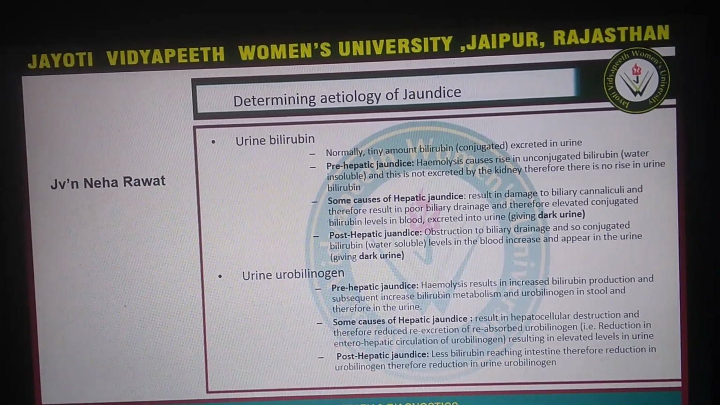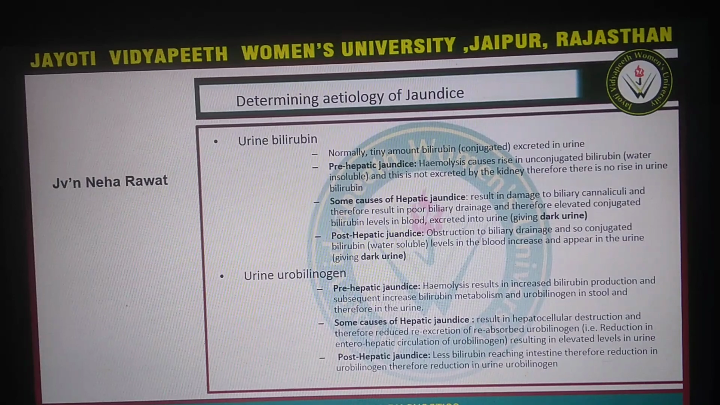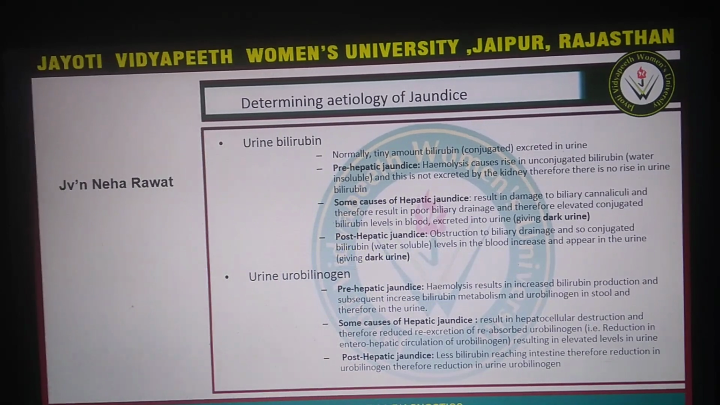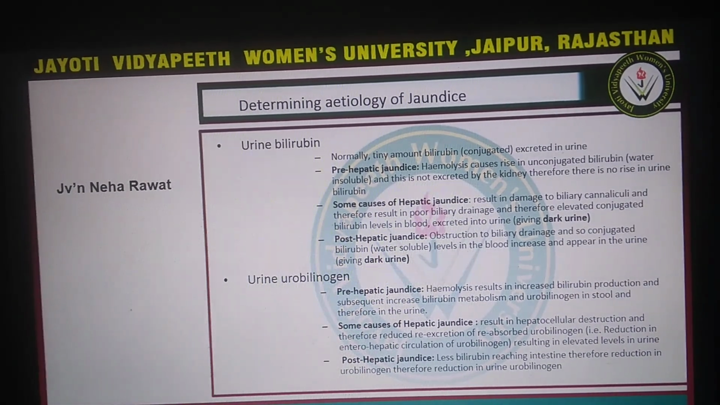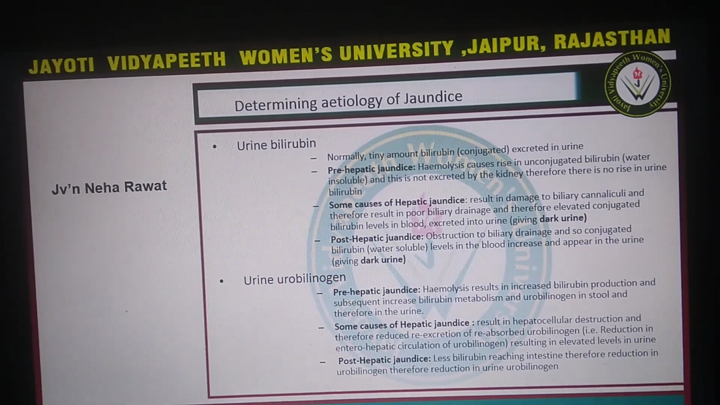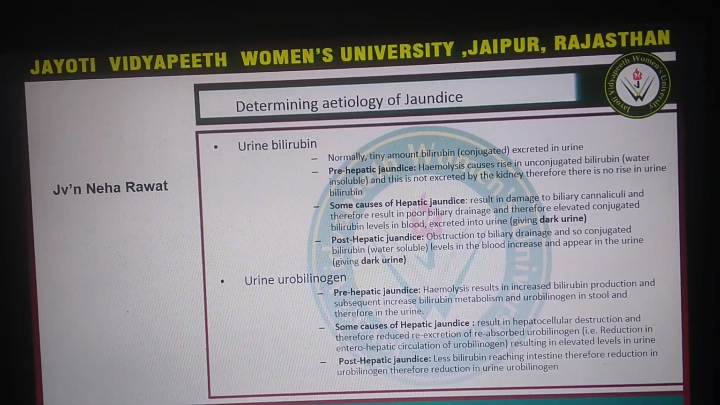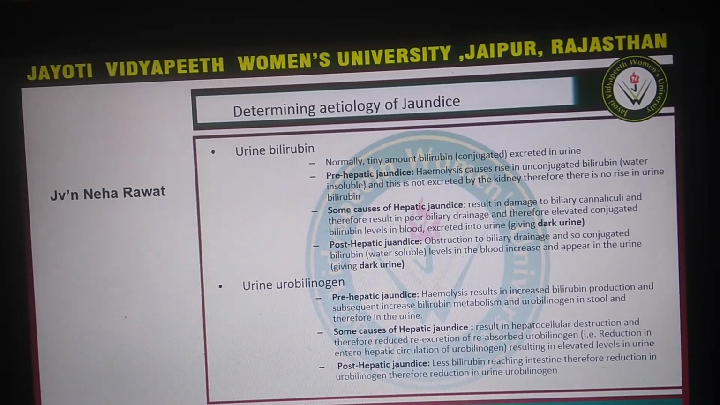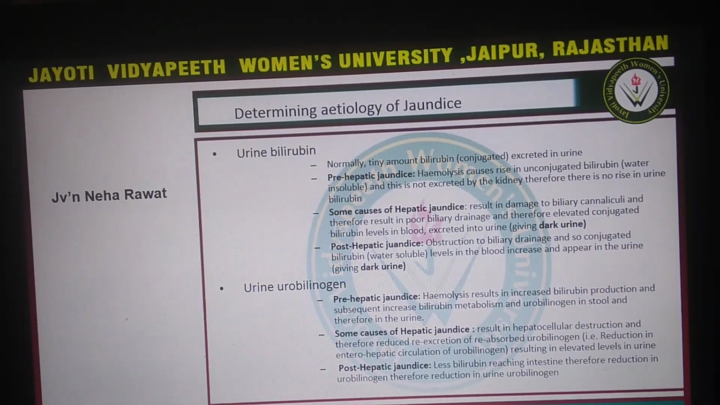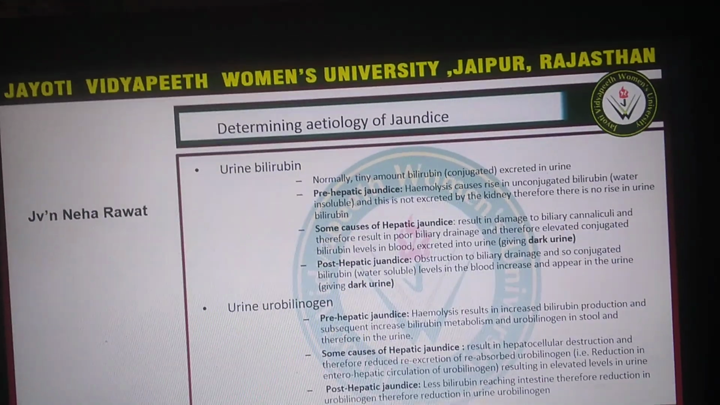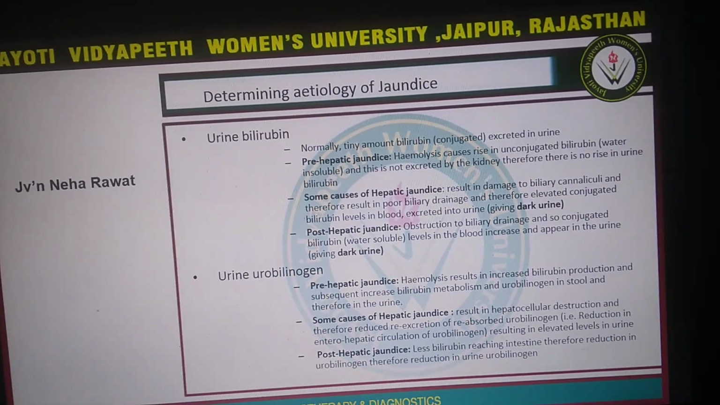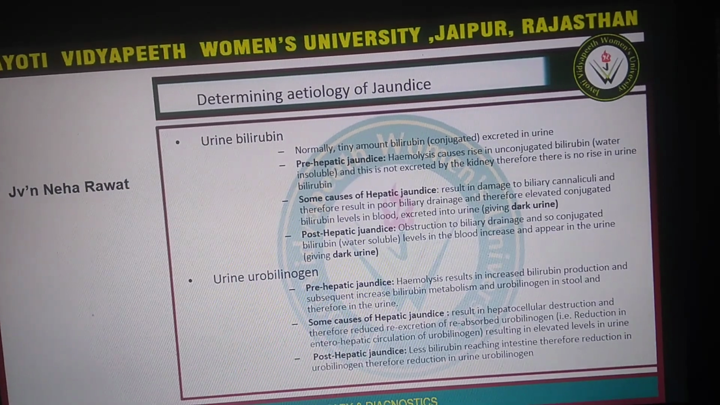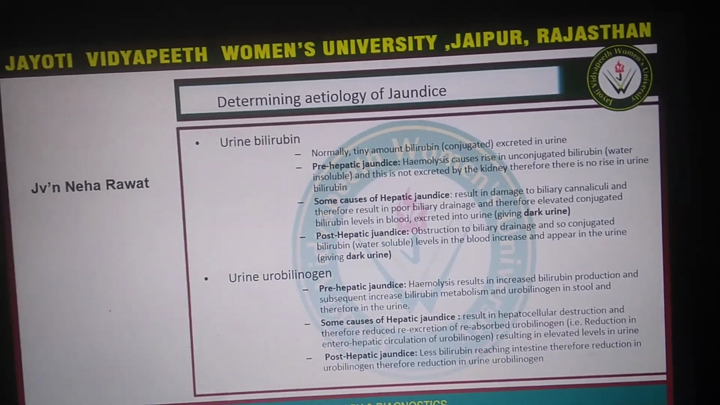Urine urobilinogen. In prehepatic jaundice, hemolysis results in increased bilirubin production and subsequent increased bilirubin metabolism and urobilinogen in stool and therefore in the urine. Some causes of hepatic jaundice result in hepatocellular destruction and therefore reduced excretion of reabsorbed urobilinogen, resulting in elevated levels of urobilinogen in urine. In post-hepatic jaundice, less bilirubin reaches the intestine, therefore reduction in urobilinogen, therefore reduction in urine urobilinogen.